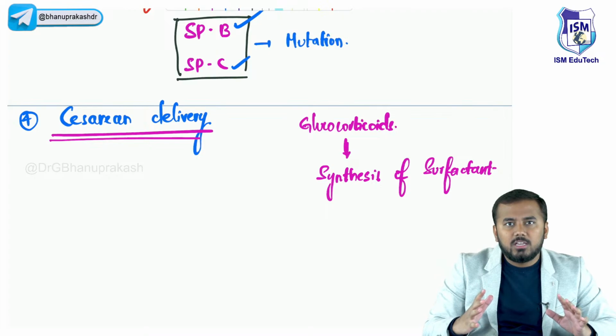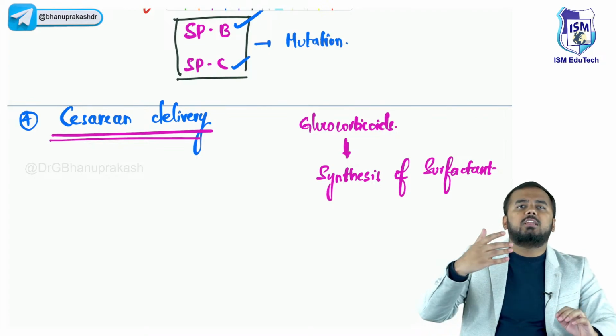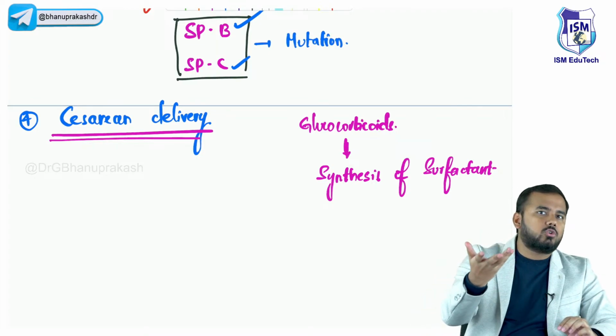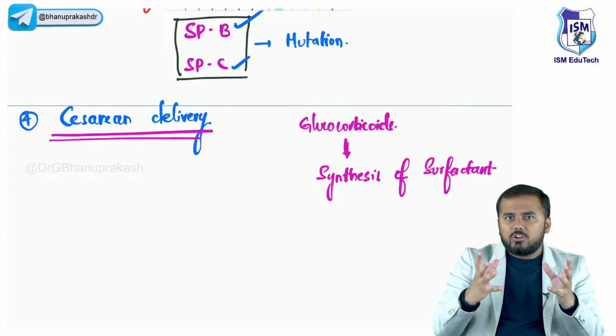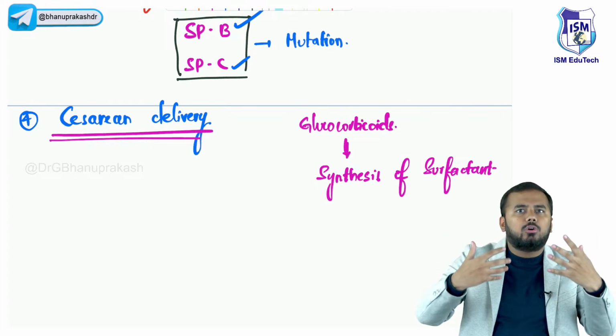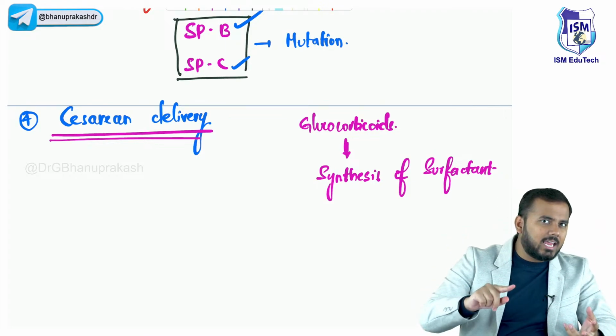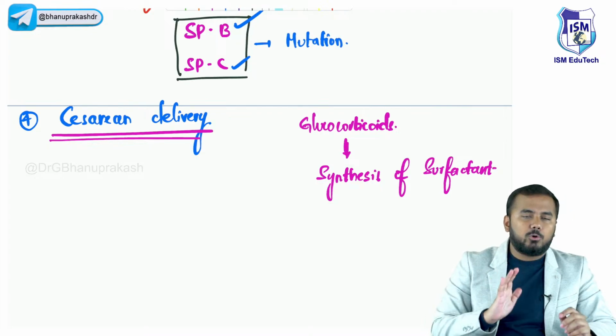So there is no proper stress. So when there is no sufficient stress, obviously within the baby also the stress hormone called cortisol is not released. If cortisol is not released, then the lungs, the surfactant whatever is there, are not properly matured or not properly synthesized. So this can be also one more reason to add up to our topic.